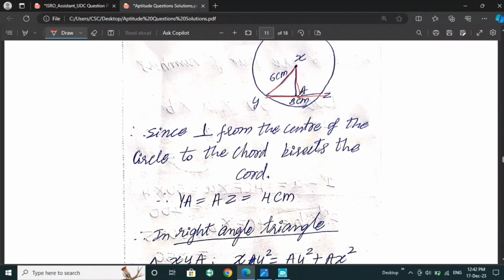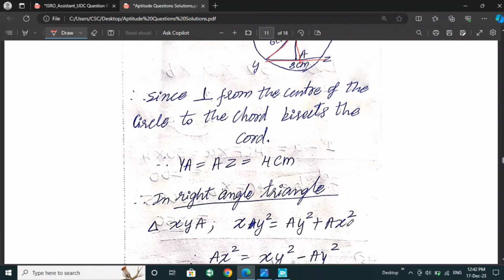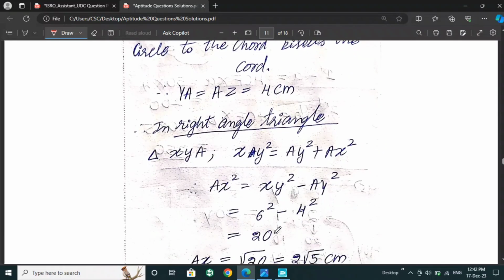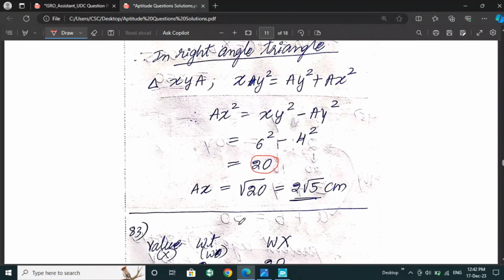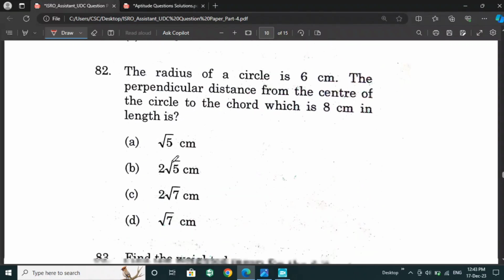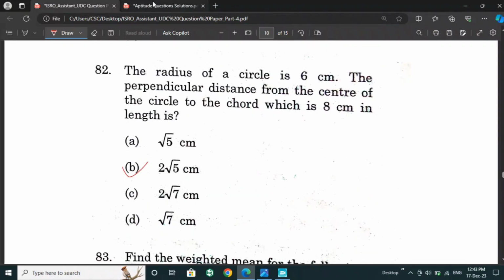In the right angle triangle, taking XY square and AY square and AX square, we will get 20 as AX square. Then after taking the root of it, we will get 2 root of 5 centimeter. So option B is the right answer for this question.